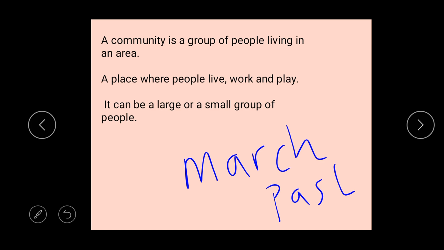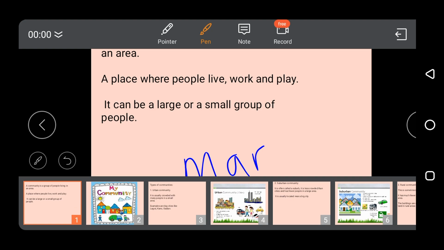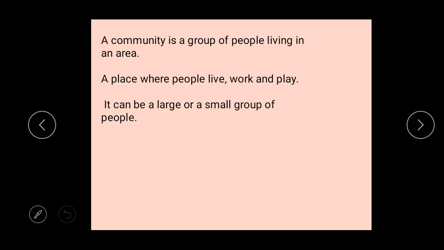Okay, so today we'll be talking about community. And what is community? A community is a group of people living in an area.